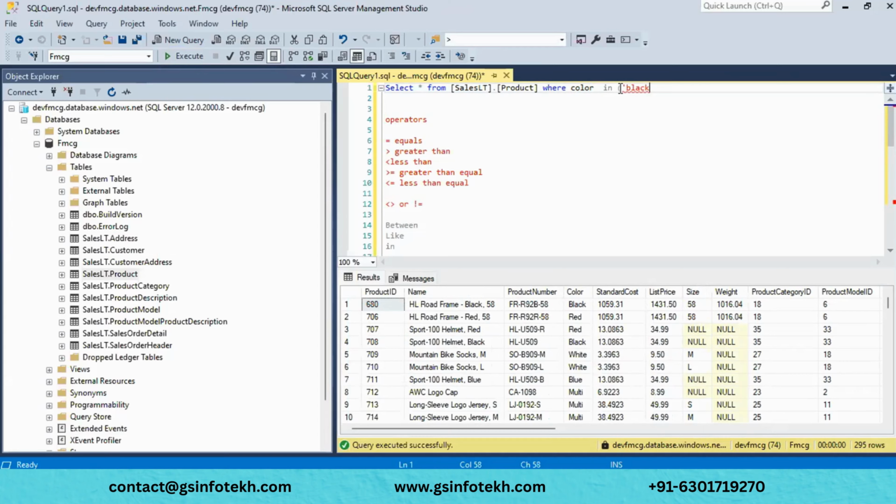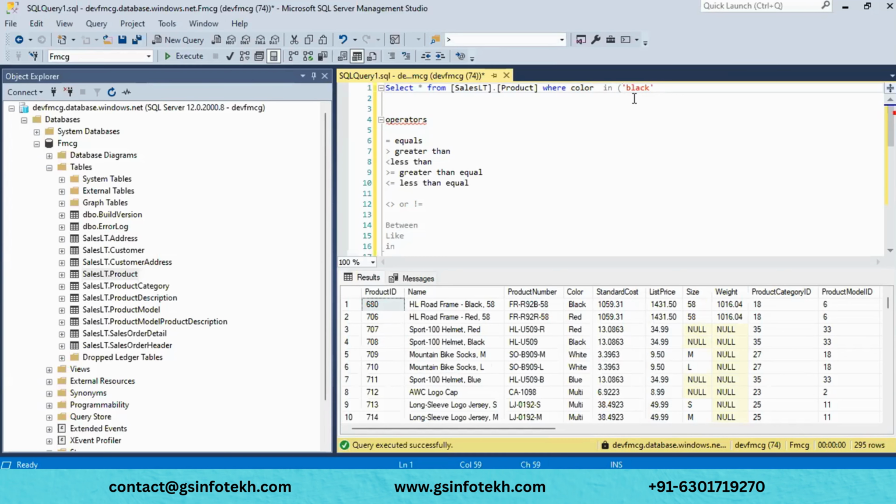And always remember, SQL is case insensitive, it will accept both lowercase and uppercase. Python is case sensitive, and SQL is case insensitive.